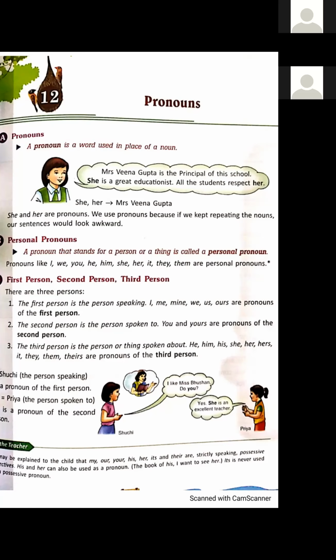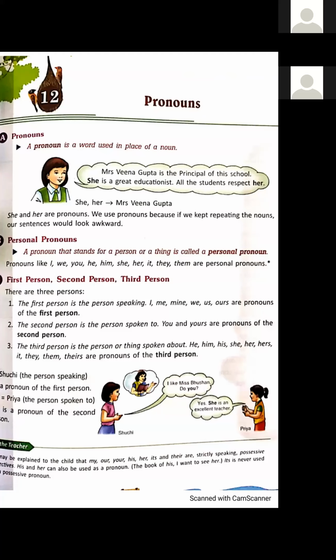At present, I am the first person. I am speaking. Okay. And what about the second person? The second person is the person spoken to. You and yours are the pronouns of second person. At present, you are the second person. You are listening to me. I am talking to you. I am the first person and you all are the second person.